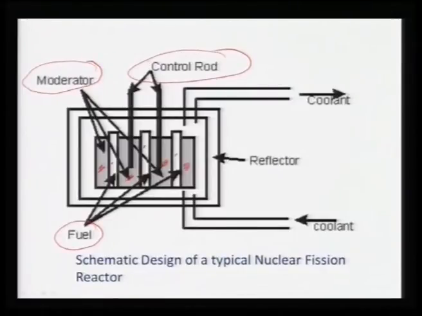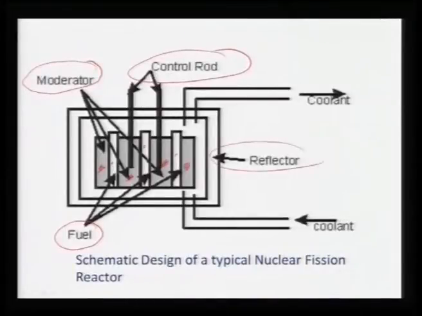So, these rods are there to absorb the neutrons, and if the operators find that this nuclear reaction is going faster than what it is designed for, these rods are inserted deeper into the core, so that they start absorbing some neutrons and the rate of fission goes down. That is it.